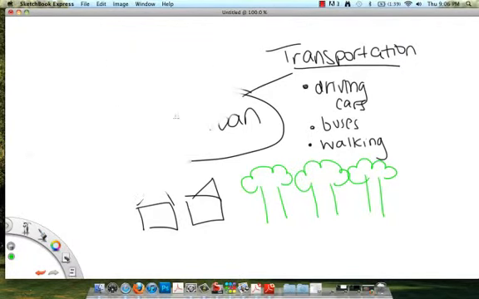Those are the 3 types of communities that exist.